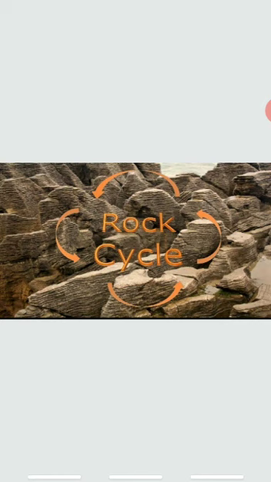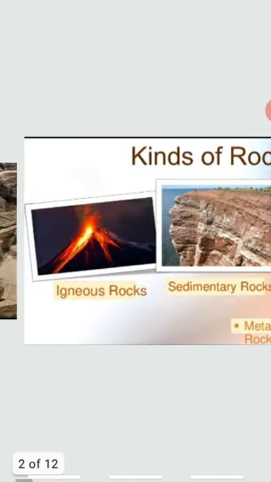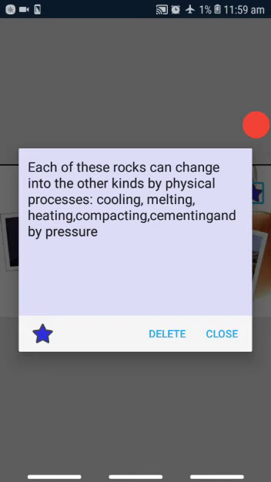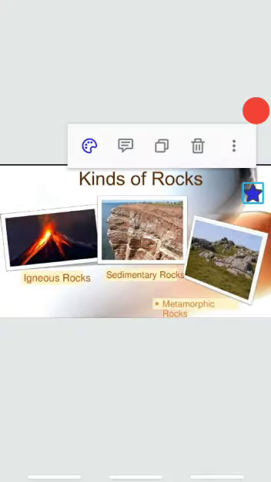Today in this video lecture, I will be discussing the rock cycle. Now you may wonder what is the meaning of rock cycle. It is a process in which rocks of one kind change into a different type of rock. There are three kinds of rocks, which are igneous rocks, sedimentary rocks, and metamorphic rocks. Each of these rocks can change into the other kinds by physical processes: cooling, melting, heating, compacting, cementing, and by